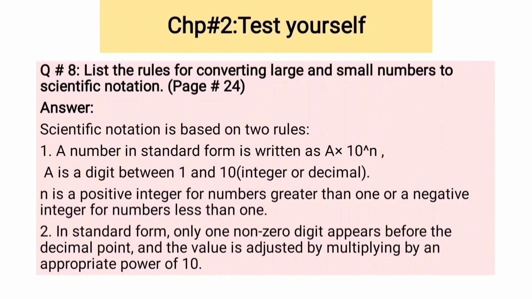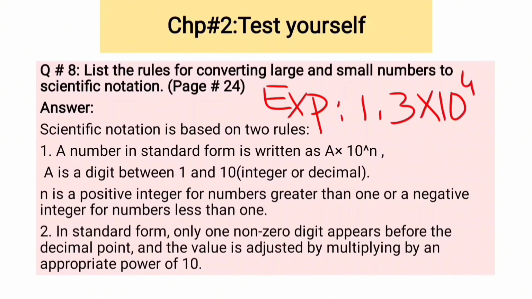Rule number 2 is, in standard form only one non zero digit appears before the decimal point and the value is adjusted by multiplying by an appropriate power of 10. So one example is 1.3 times 10 raised to power 4.